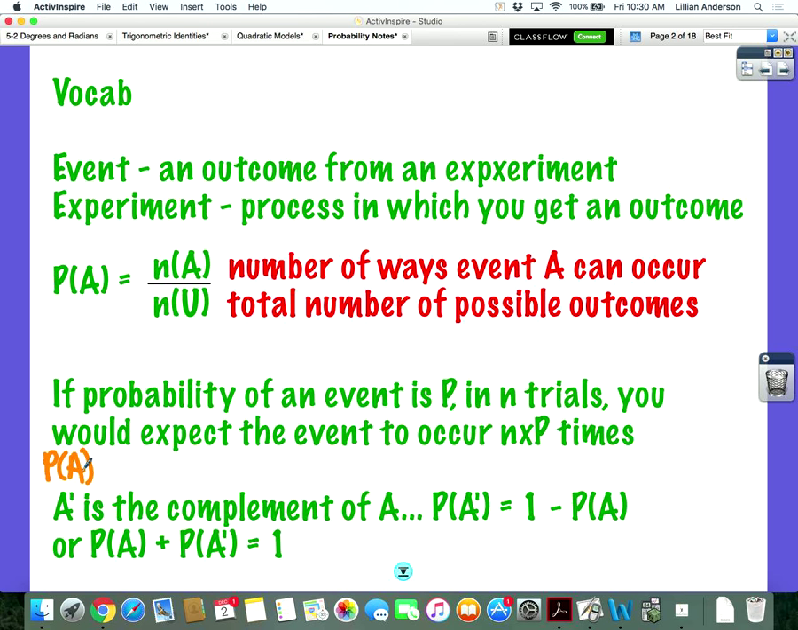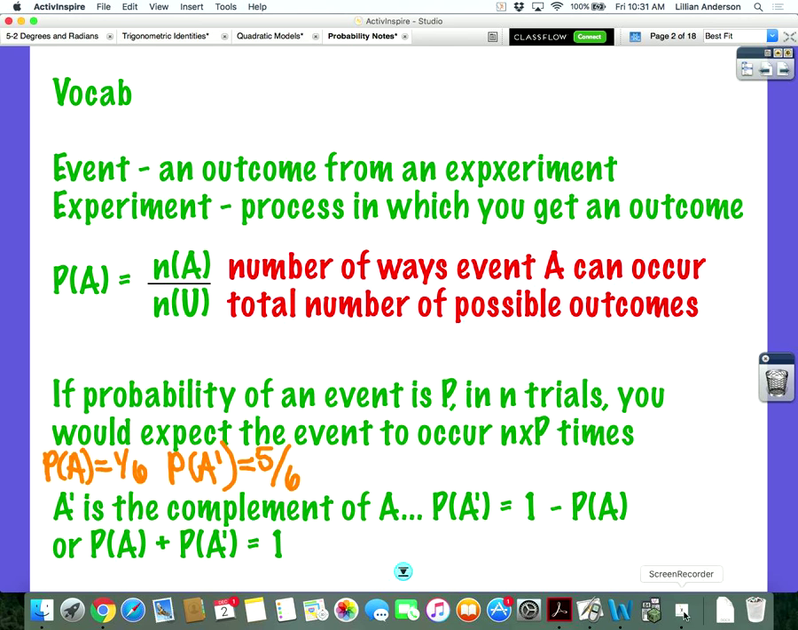rolling a die and getting, so say your experiment is rolling a die and your event is getting a 1. What's the probability of getting a 1? 1 out of 6. So then its complement would be rolling the die and getting everything but 1, which would be 5 out of 6. And if you notice, 1 over 6 added to 5 over 6 does equal 1. And of course, if you did 1 minus 1 over 6, you would get 5 over 6. So that's the whole idea behind complement.